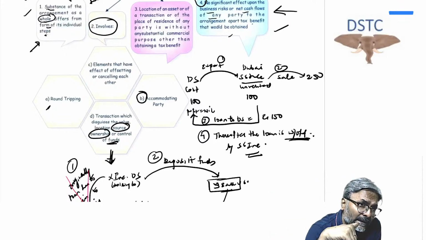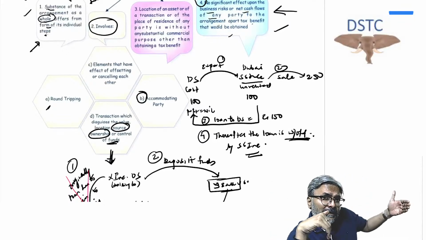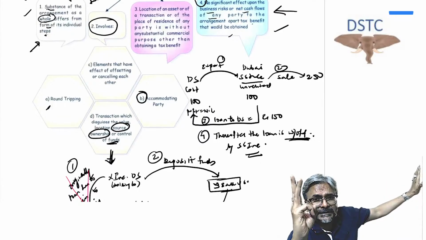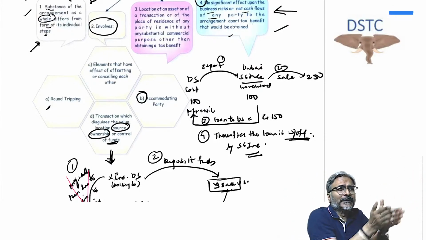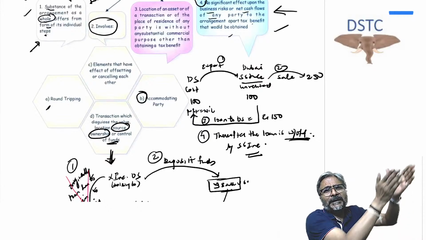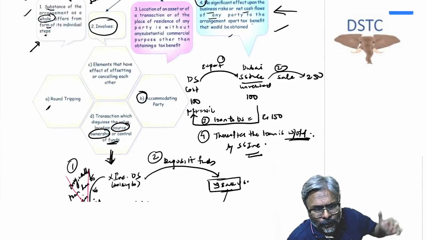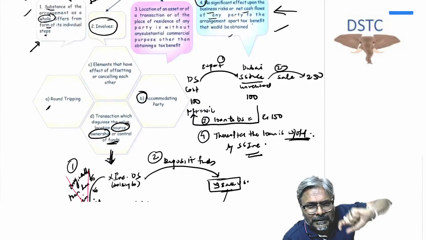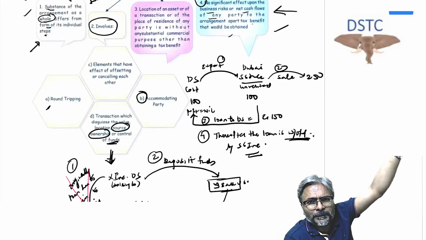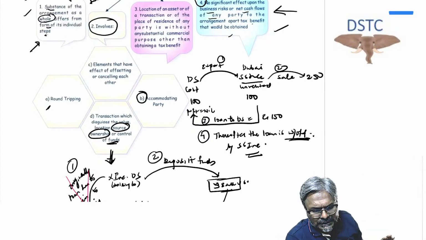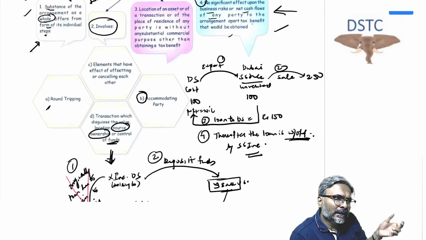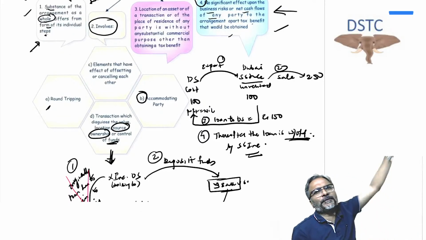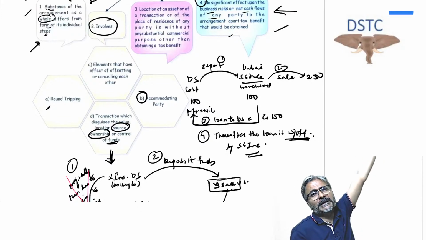And what is the secondary? It is a tainted element test. In the tainted element test, I told you to remember three things. What is that? Ordinarily, the parties would not be dealing at arm's length price. Point B, results in abuse or misuse of the provisions of the Act. And point C, students, is about the transaction which lacks commercial substance, where the substance as a whole differs from its individual form.